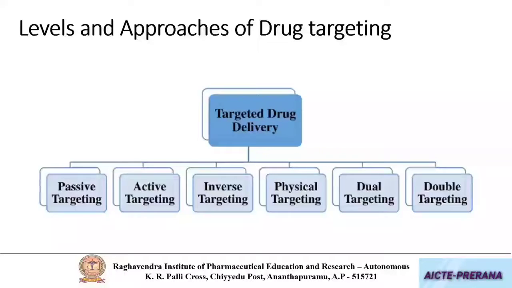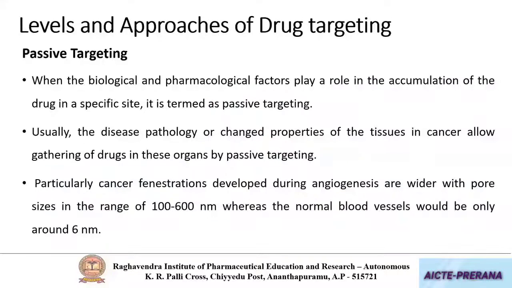First one is passive targeting. As you all know, a passive process is a process which requires no energy, or in other words, there is no carrier involved. So then how does this happen?